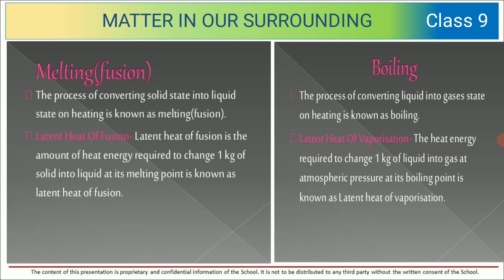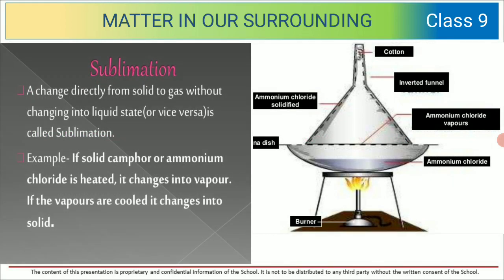What is latent heat of vaporization? The heat energy required to change 1 kg of liquid into gas at atmospheric pressure at its boiling point is known as latent heat of vaporization. So there is a difference between latent heat of fusion and latent heat of vaporization. In case of fusion, 1 kg of solid turns into liquid, and in case of vaporization, 1 kg of liquid is turned into gas at atmospheric pressure.